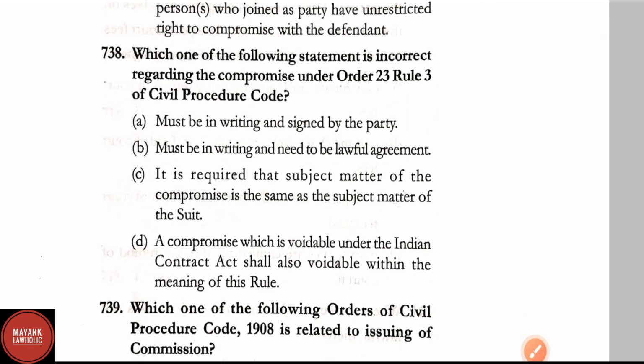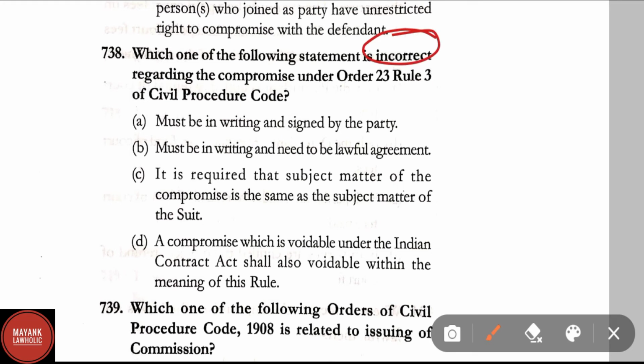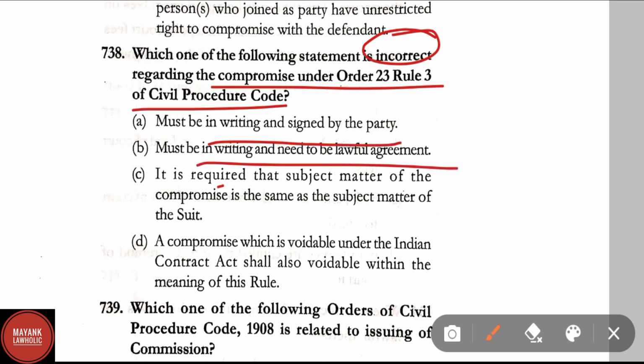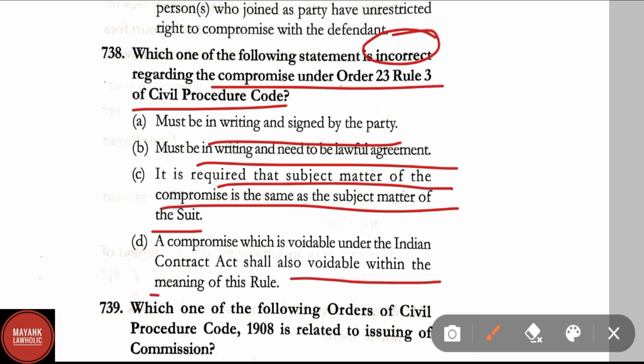Question number 738. Which one of the following statements is incorrect regarding compromise under Order 23 Rule 3 of CPC? Options are: must be in writing and signed by the party; must be in writing and need not be a lawful agreement; it is required that the subject matter of the compromise is the same as the subject matter of the suit; a compromise which is voidable under the Indian Contract Act shall also be voidable within the meaning of this rule. Here in this question, incorrect has been asked.